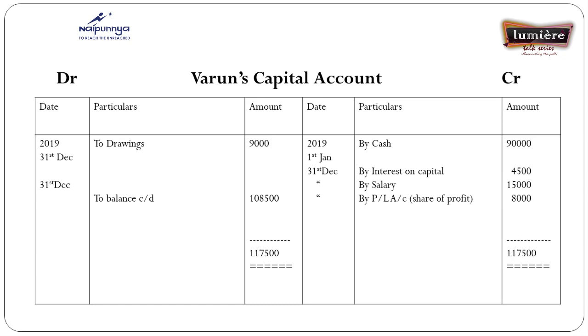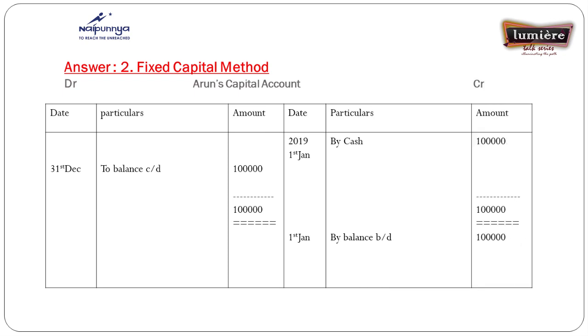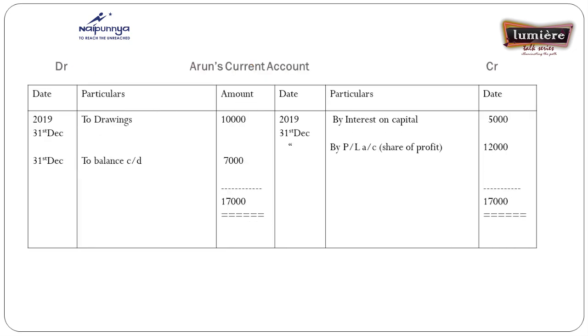Then apply the same question to the fixed capital method. What is its difference? Here also I prepare Arun's capital account. Under this method I prepare two accounts for Arun. What are those? Arun's capital account and Arun's current account. In Arun's capital account, I record only the capital contribution. You noted that? By cash 1 lakh. It is fixed in nature. And the yearly adjustments I record in Arun's current account, say interest on capital, share of profit, and the drawings.